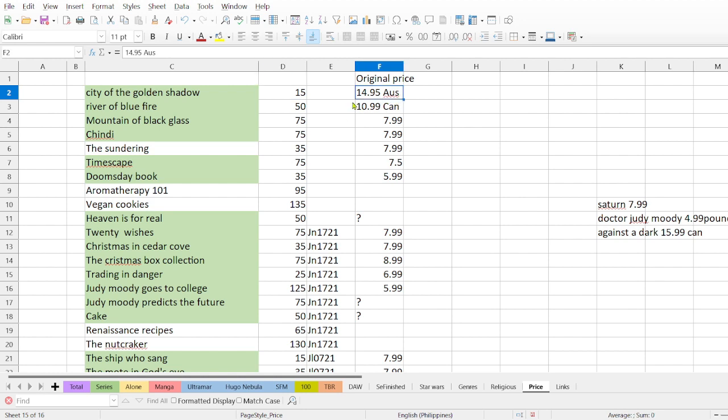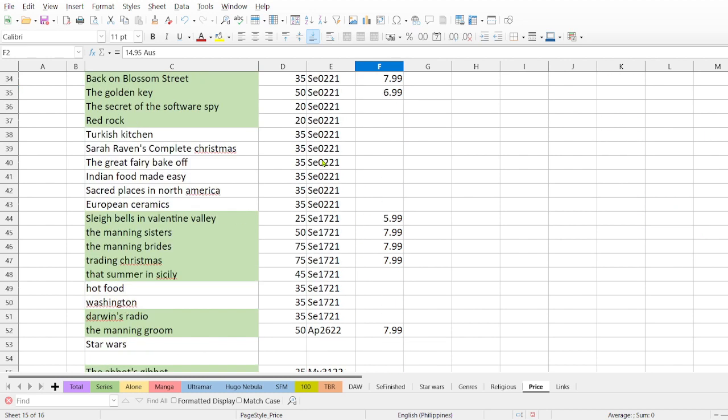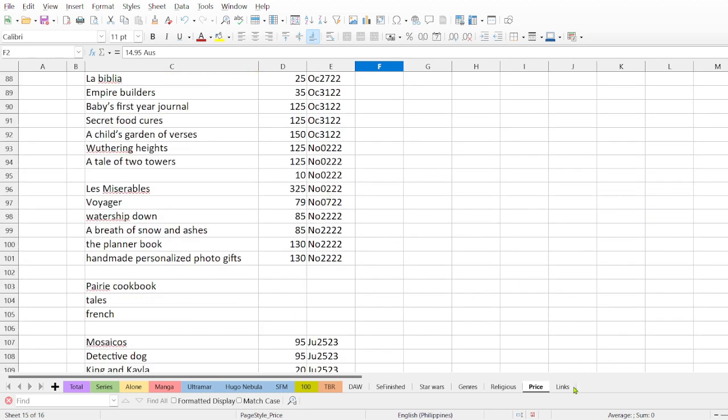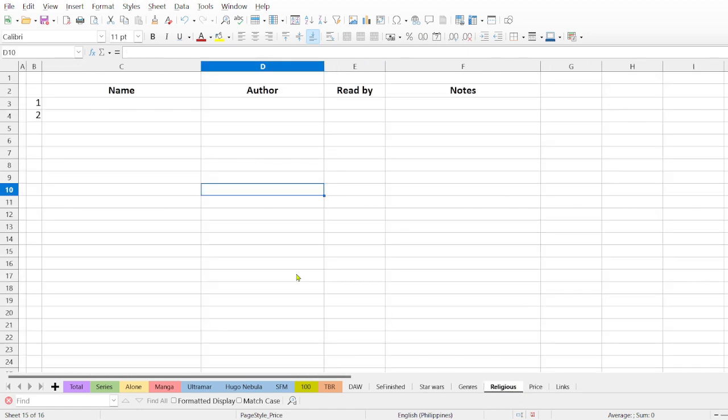In Australia, at least that's the price that appears in the book, it cost $15 in those days. I don't know now, so it was very cheap.